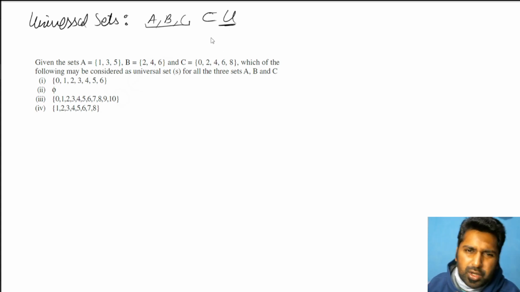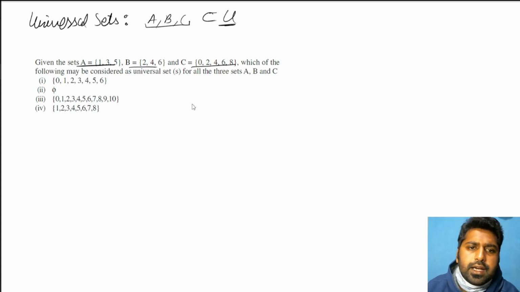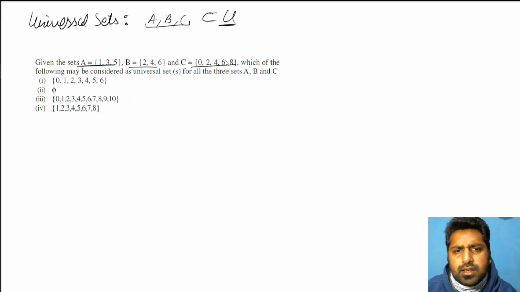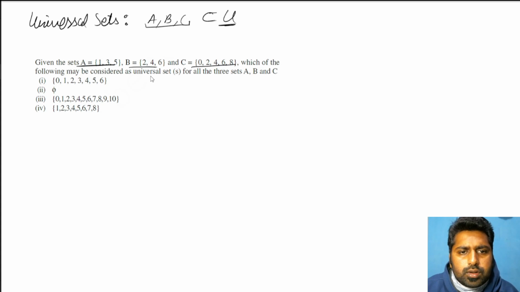Okay, if I talk about numbers, you might think real numbers might be a universal set, but again it depends from what perspective we are seeing. For particular given sets, natural numbers can be a universal set too. Like for this, A is given, B is given, C is given. We have to consider which can be a universal set and which cannot. Universal doesn't mean that it has to contain everything. It has to contain everything that A, B, C, or D, if D is there, has.